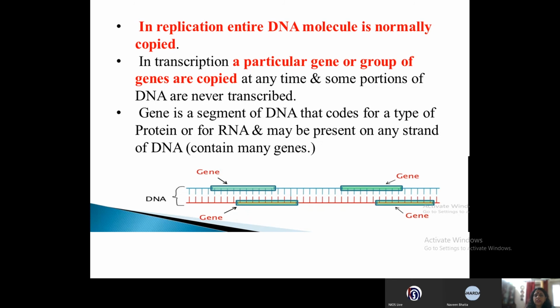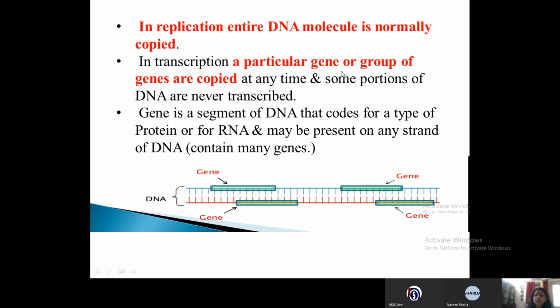Now, in replication, the entire DNA molecule is normally copied. That means when you study replication, once the replication process starts, the entire genome gets replicated. But transcription is different.